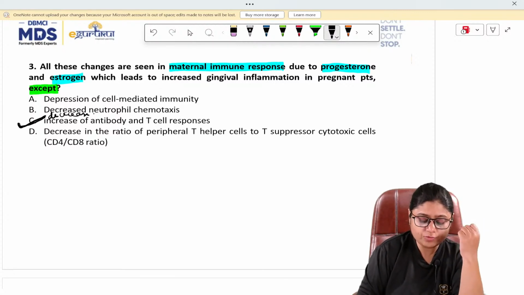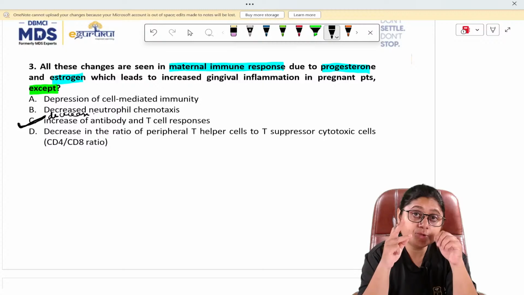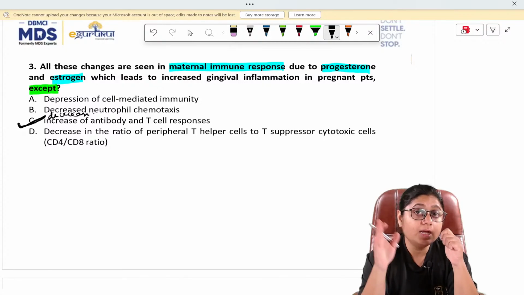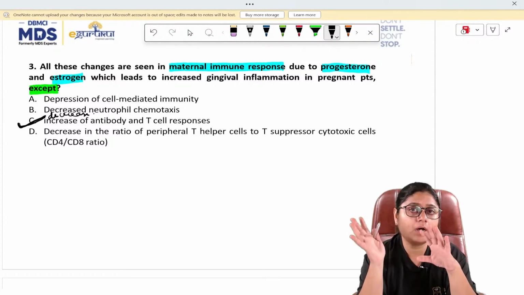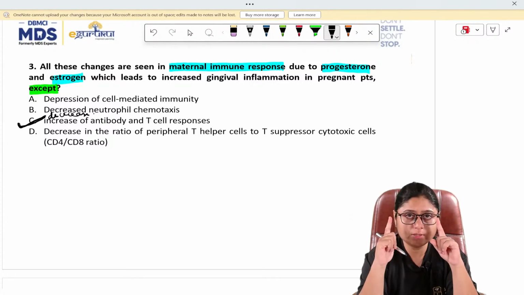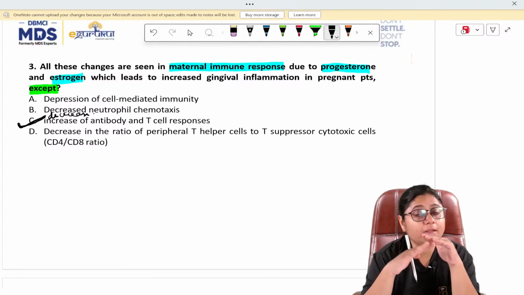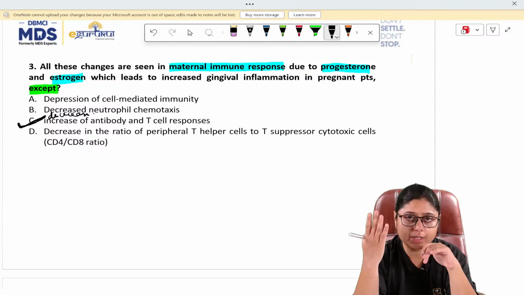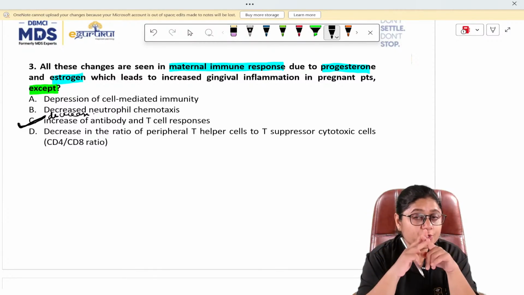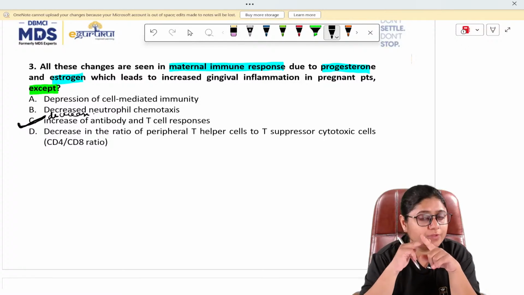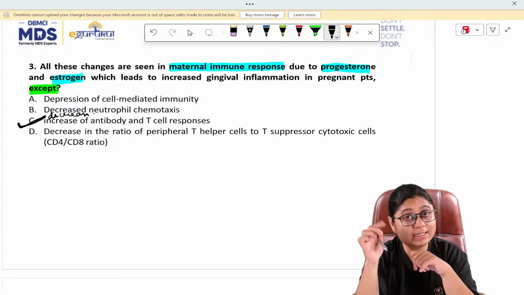Second is decrease in the neutrophils. So all the three options are pointing towards decrease in the immunity, right? Only one option is odd one out. Option number C is the odd one out. It is the only option which is pointing towards increase in the immunity, right? That way also you can think. Three options are nearly similar and all of the three options are pointing towards decrease in the immunity.